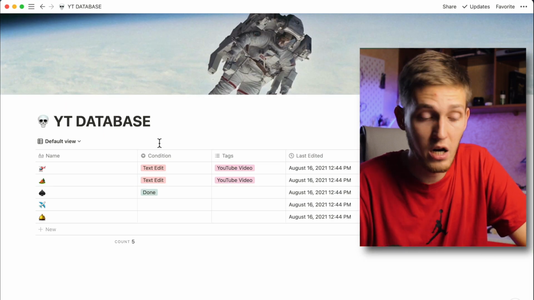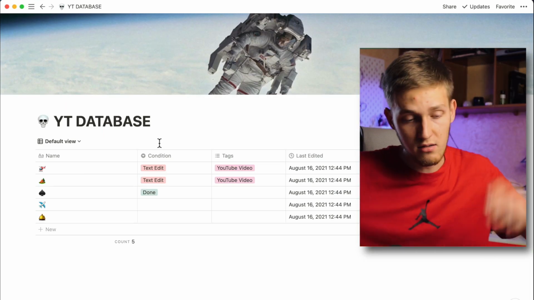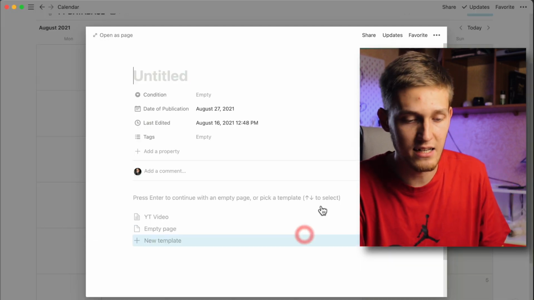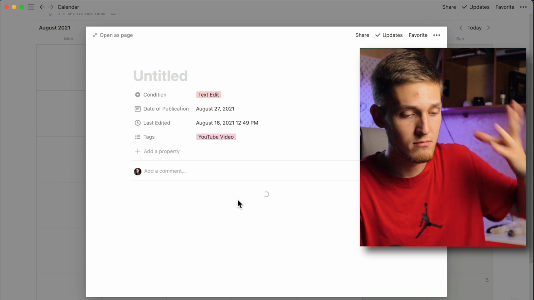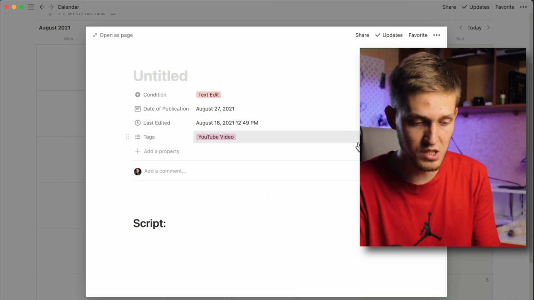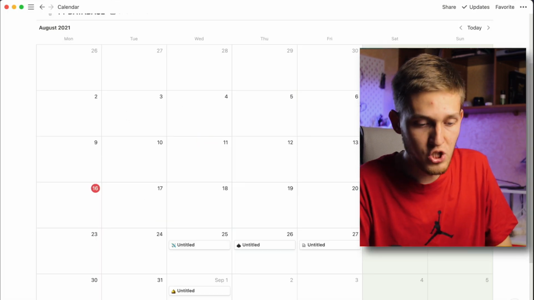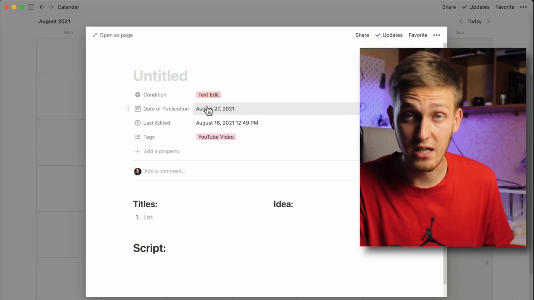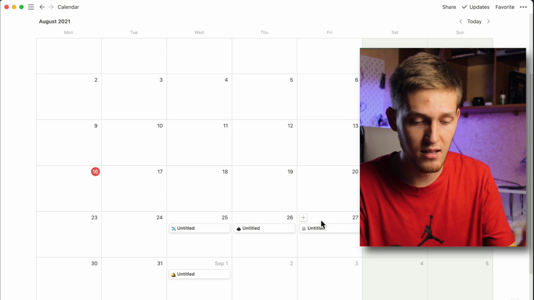If you want to jump in your original database, just click on the name of your database, and right now you are in your database, and you can write whatever you want. And again, you can create additional pages inside this calendar, so it's so easy to use. So you can see I created a new page inside my calendar. It automatically adds the property of date of publication because I created it in this cell with my date. That's all from me for now.